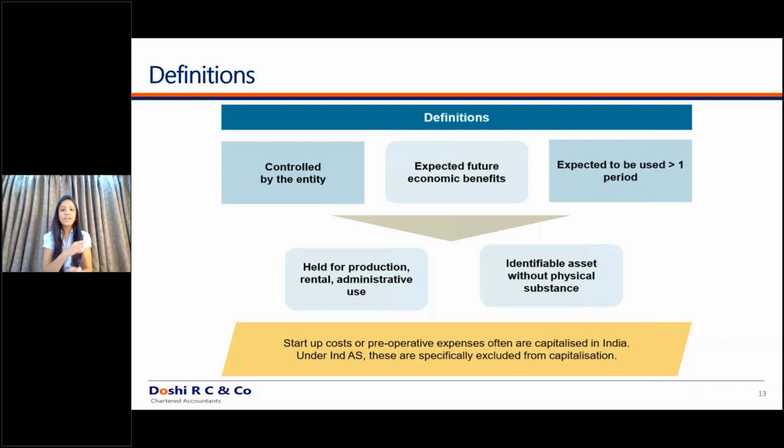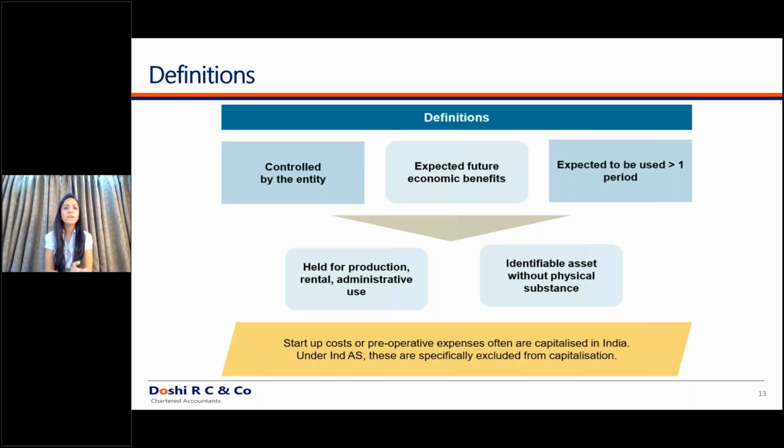For deciding, the way you should look into a particular transaction is, first of all, whether it is an asset. If it is an asset, only then you move into the further criteria of which category of asset it is, whether it is PPE, an intangible asset, an investment property, or certain other financial instrument. But it should first of all be an asset for the company.